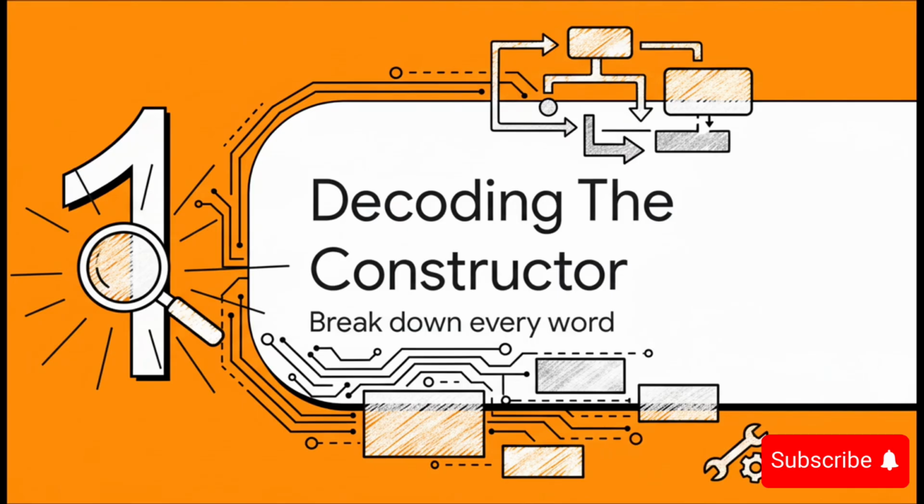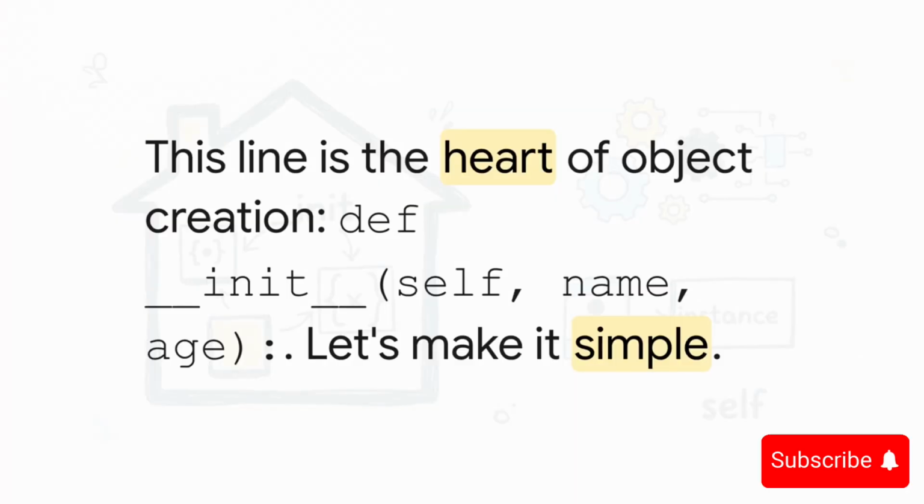All right, so we get the big idea. Now let's zoom in and put this thing under a microscope. We're going to take a typical __init__ line and just completely dissect it, word by word. By the end of this, every single piece is going to make total sense. So here it is. This one line is basically the cornerstone of creating objects in Python. I know it might look a little weird with those double underscores and that mysterious word self in there, but trust me, we're about to break it down into really simple, easy to understand parts.